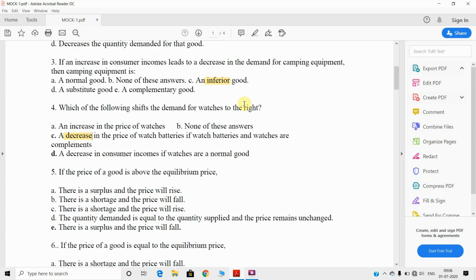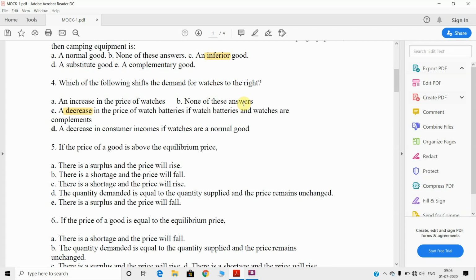Next, come to the fifth question. If the price of a good is above the equilibrium price, then A, there is a surplus and the price will rise. B, there is a shortage and the price will fall. C, there is a shortage and the price will rise. D, the quantity demanded is equal to the quantity supplied and the price remains unchanged, right? And E, there is a surplus and the price will fall.